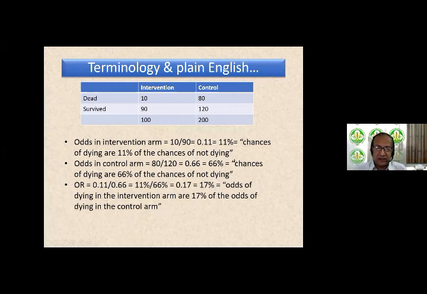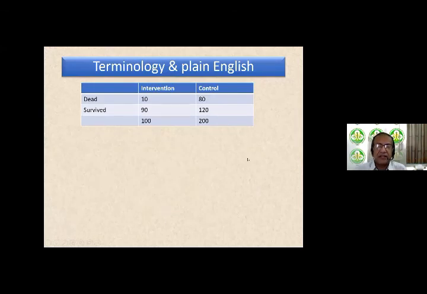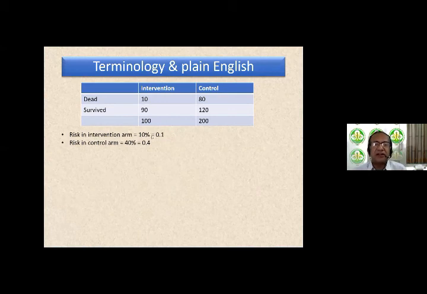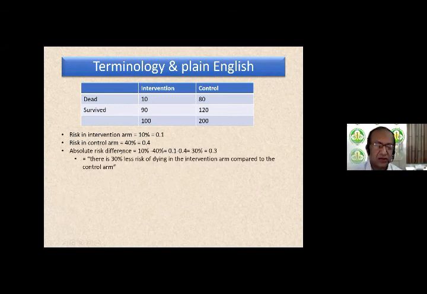Same data set. Now we're going to look at risk differences. So we have already calculated this. The risk in the intervention arm was 10% or 0.1. Risk in the control arm was 40% or 0.4. So the absolute risk difference, or in other words, just the risk difference, is 10% minus 40%, which is 0.1 minus 0.4, which is 30% or 0.3.